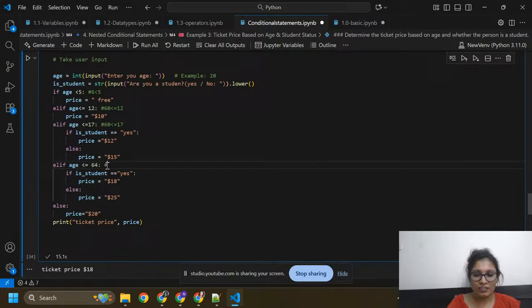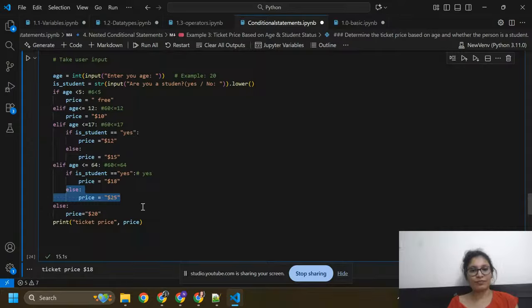Here 60 is less than or equal to 64? Yes. And I'm saying yes, I am a student, I already gave that here. Then it will print price equals to 18. If you are not a student but your age is 60, then it will print 25.